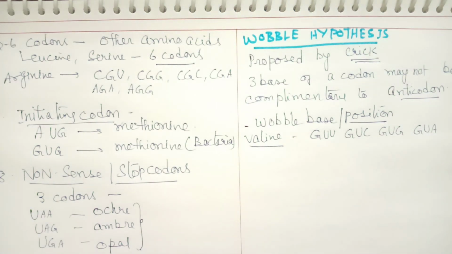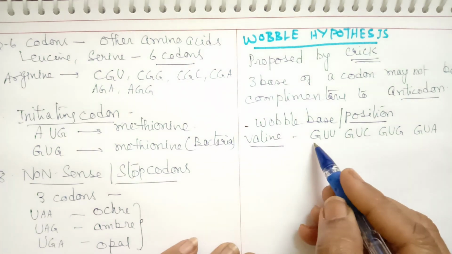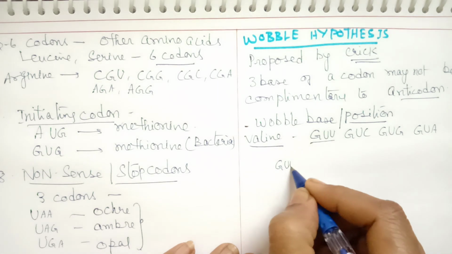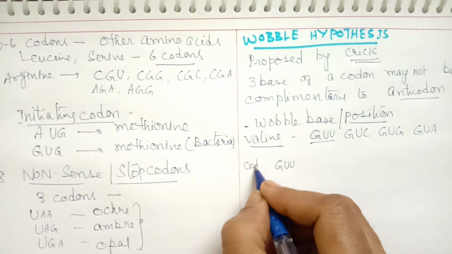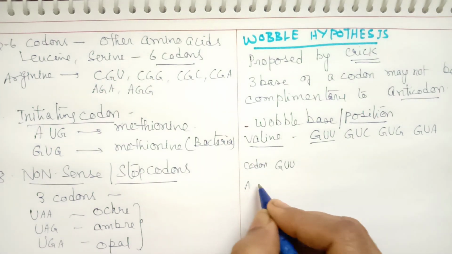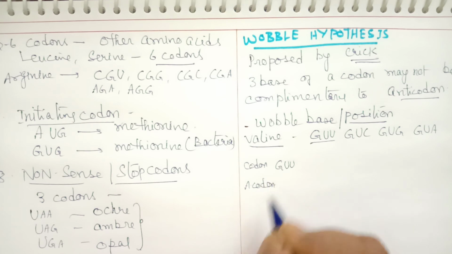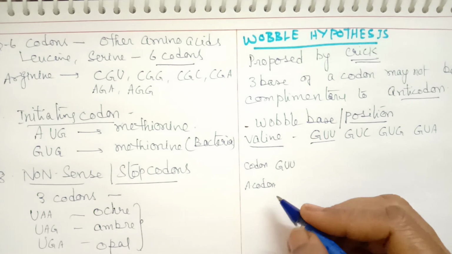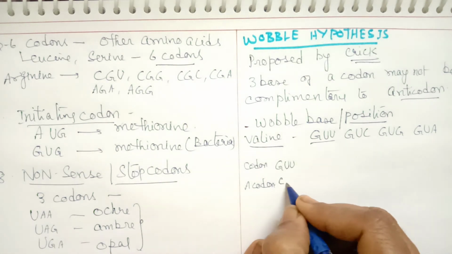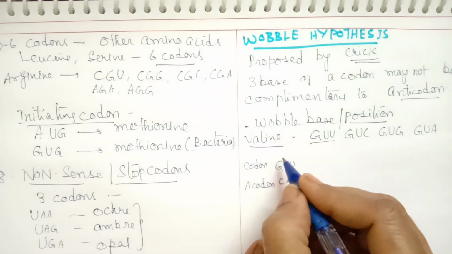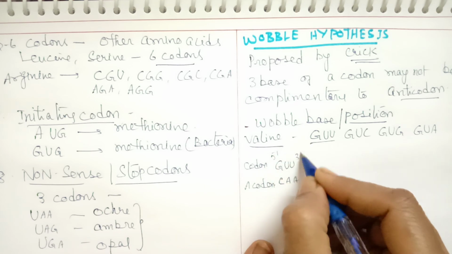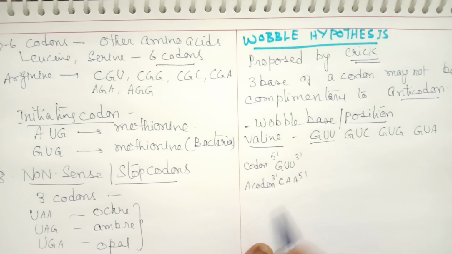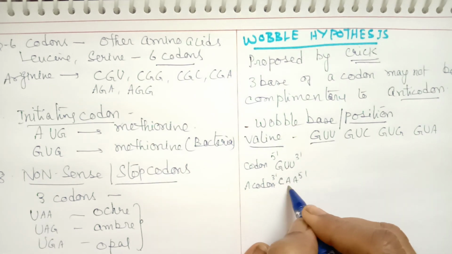Suppose we take the first one, GUU. The anticodon which can pair with this will be CAA. If the codon is in 5' to 3' direction, the anticodon should be in 3' to 5' direction.